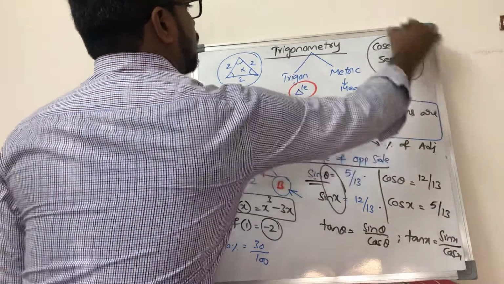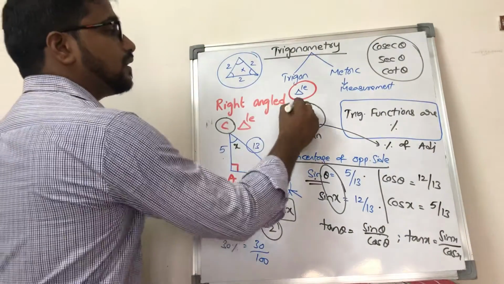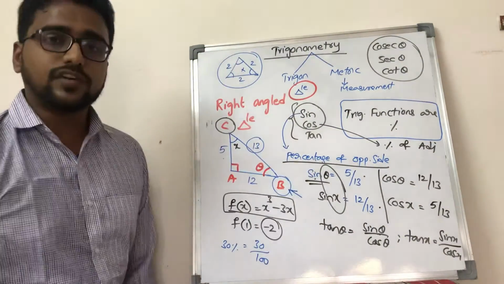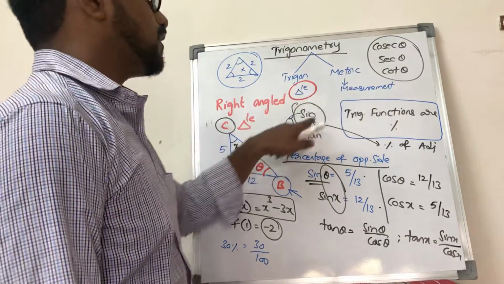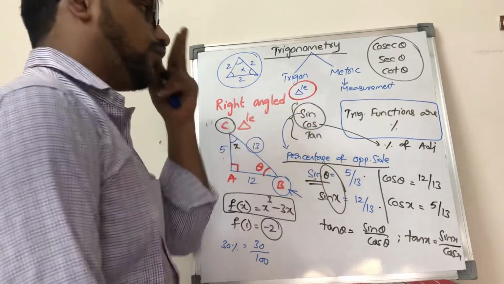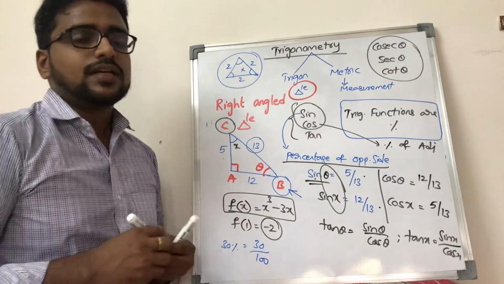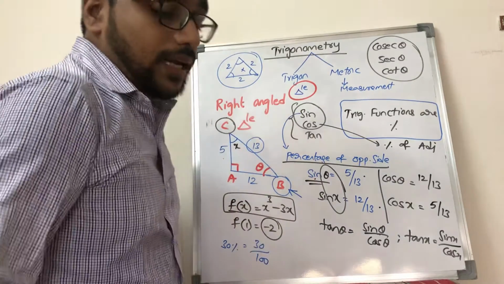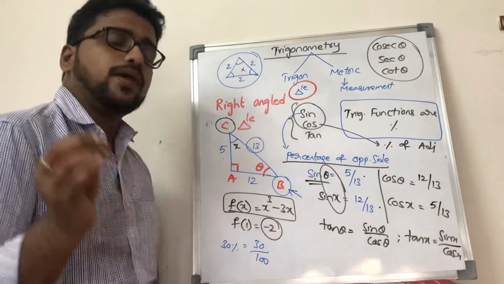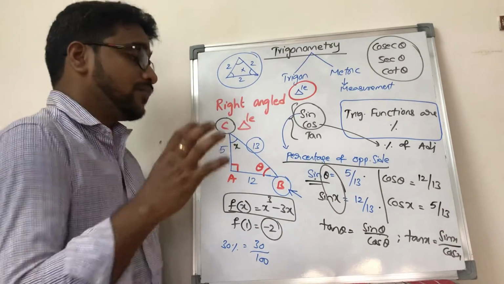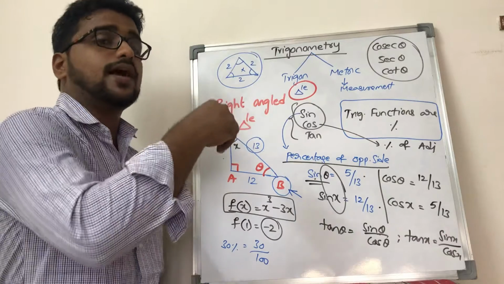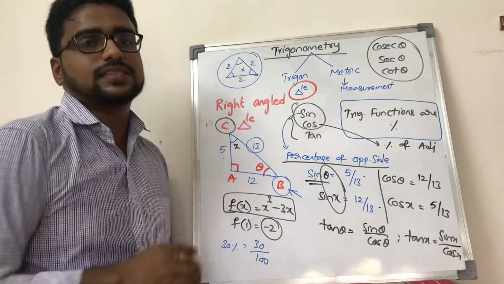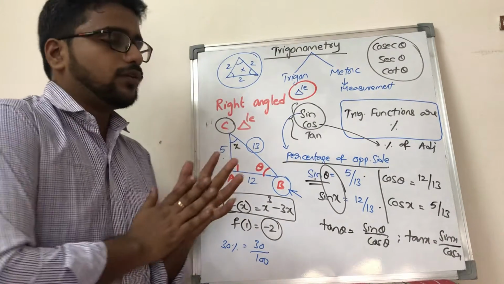These are just reciprocals of the respective trigonometric functions. Cosecant is the reciprocal of sine, secant is the reciprocal of cos, and cot is the reciprocal of tan. The important point is that trigonometric functions should be associated with an angle, because based on the angle you will know from where you are seeing and what your opposite and adjacent sides will be. Okay, hopefully you are clear with this.